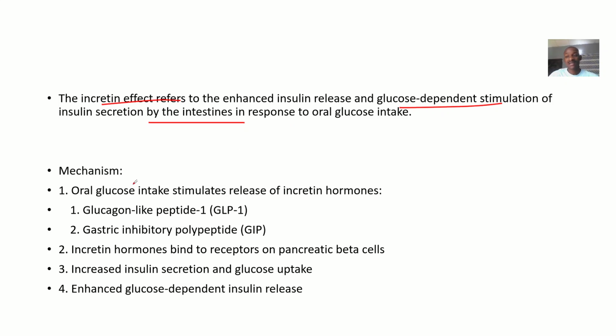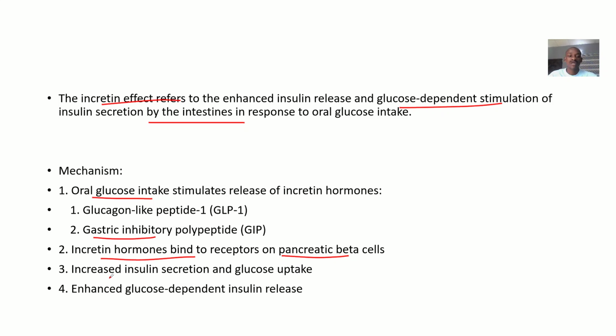Okay, so what is the mechanism? How is it done? Oral glucose intake will stimulate the release of what? Incretin hormones. So what are the incretin hormones? We have GLP and we have GIP. The GLP is glucagon-like peptide one, while the GIP is gastric inhibitory polypeptide. These incretin hormones will bind to receptors in the pancreatic beta cells, which are the cells that actually release insulin.